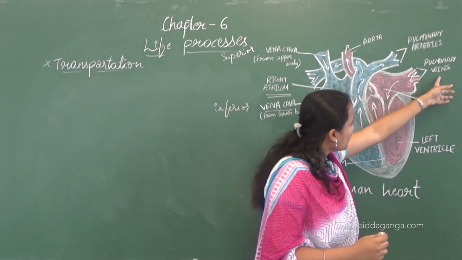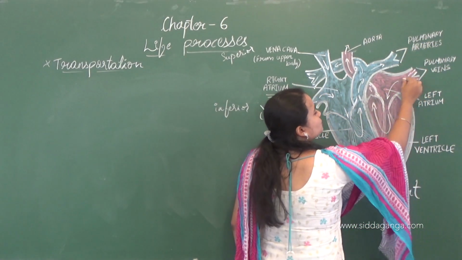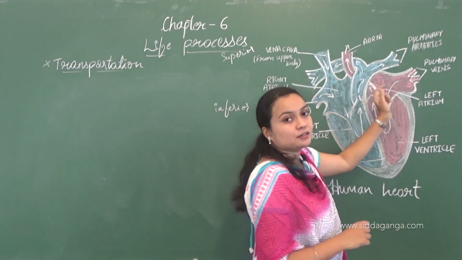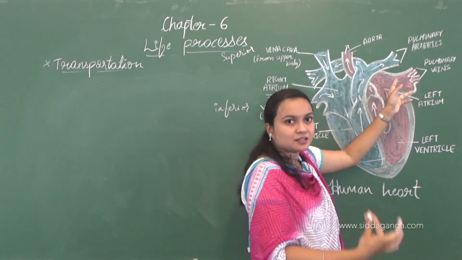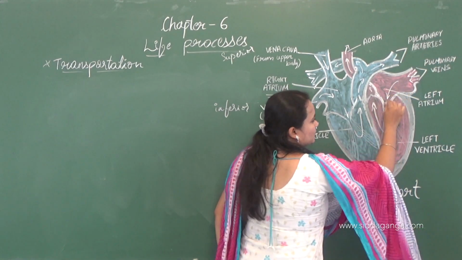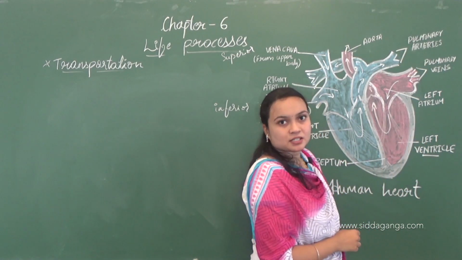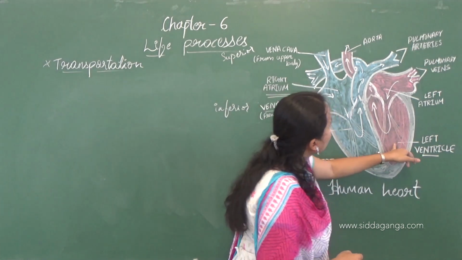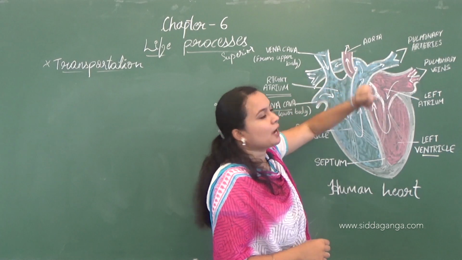These pulmonary veins carry the oxygenated blood and drain it into the left atrium, and from the left atrium the blood enters the left ventricle. From the left ventricle it will be pumped to the aorta.